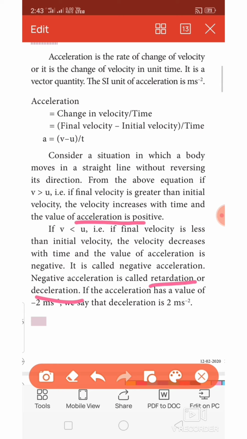So the value of acceleration is negative, and this negative acceleration is called deceleration, otherwise retardation. So it is another 2-mark question. What is deceleration or what is retardation? If the velocity decreases with respect to time, the value of acceleration is negative. This negative acceleration is known as retardation and deceleration. If the acceleration has a value of plus 2, the deceleration will have the value of minus 2.